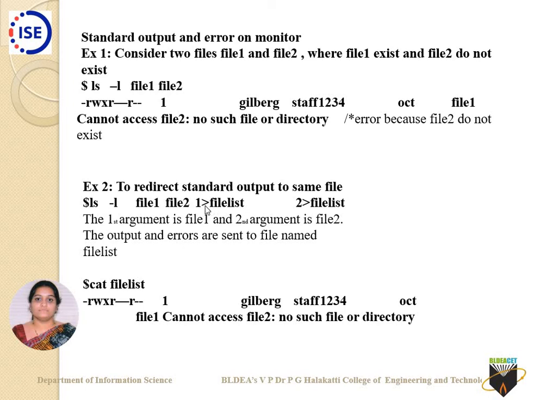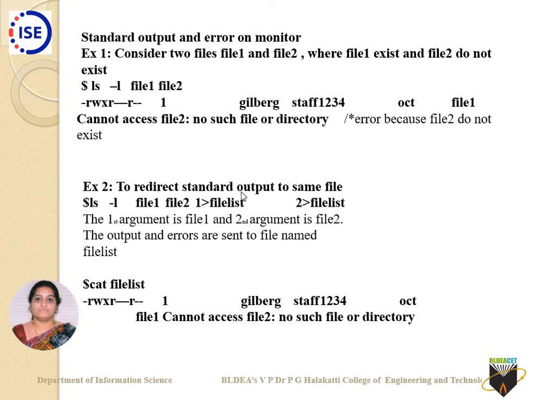If I just use a greater than sign with a file name, it is standard output. But here I have prefixed it with 1, and it is standard output only. I don't want this particular output to be displayed on the screen. Instead, I want it to be listed in this particular file called filelist.